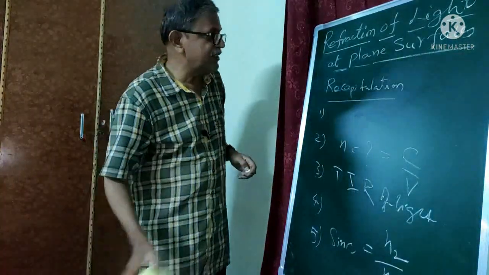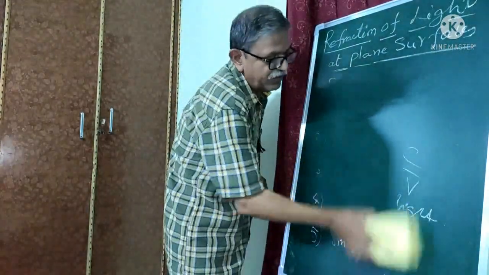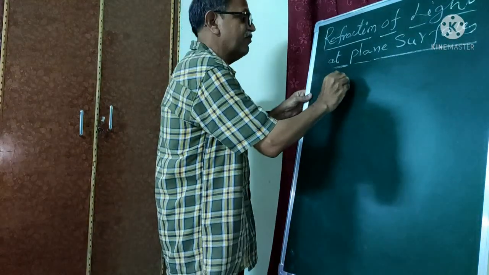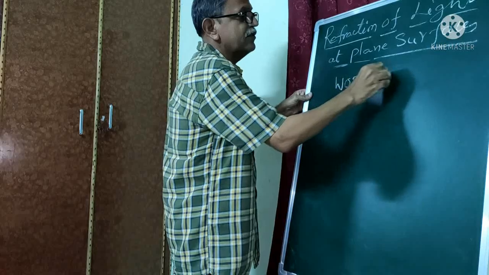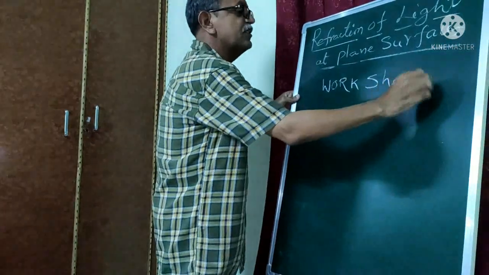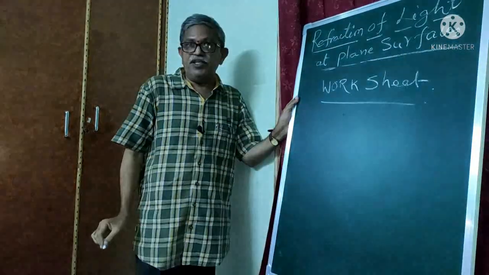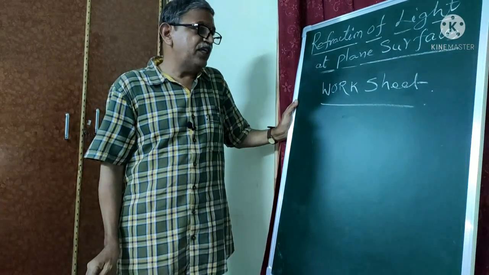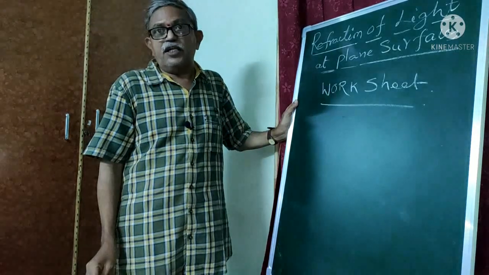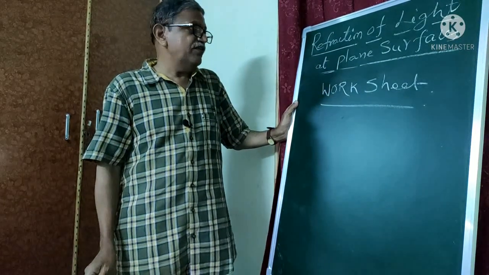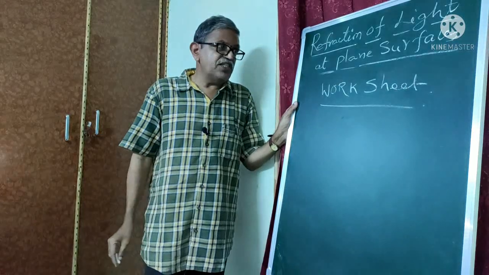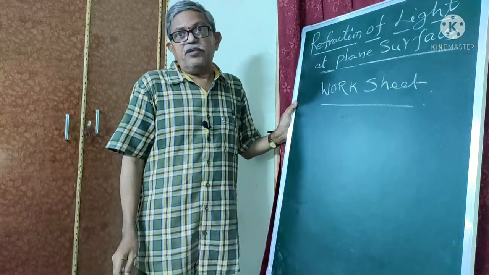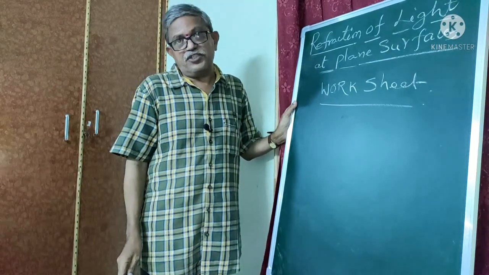Before the completion of the lesson, the last thing is the worksheet. This worksheet can be sent through your groups. Please copy or download that worksheet and try to answer those questions. With this, the first part of the refraction of light at plane surfaces is ended. We can meet in the second part, in the second session. Okay, thank you.